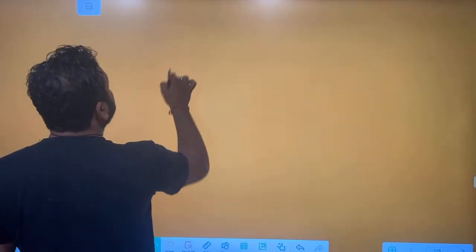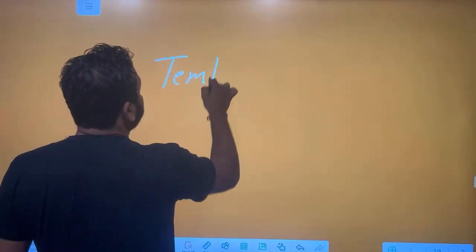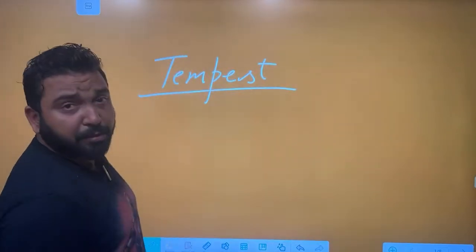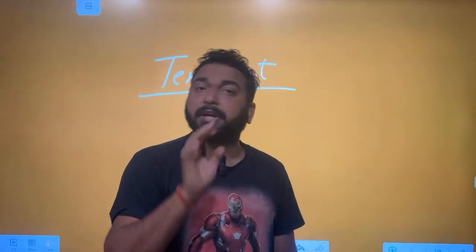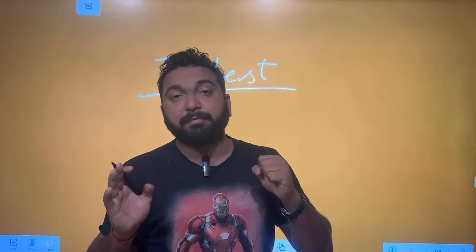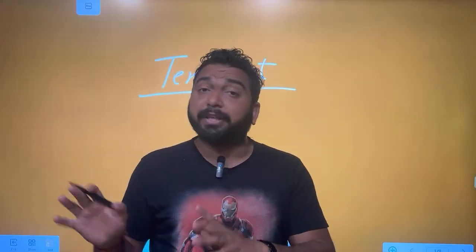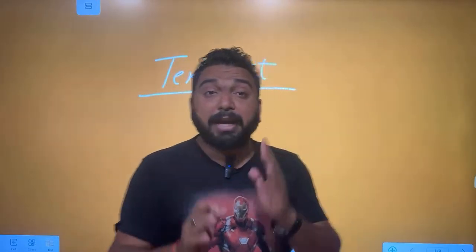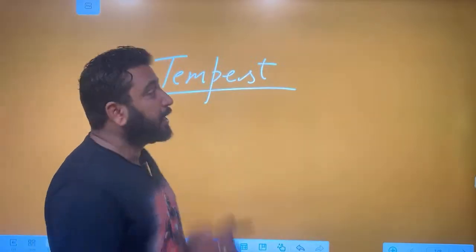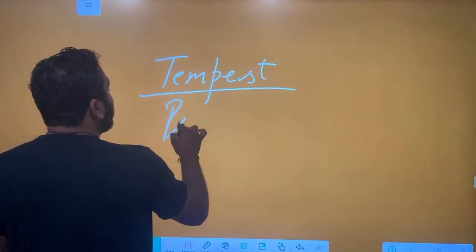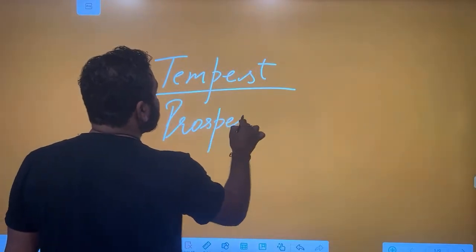But when you go for the post-colonial study of Tempest, the basic story is that a brother has cheated another brother and the brother has captured another brother's kingdom. Simple story. One brother cheated another brother, took his kingdom. Another brother left and went away. There he became a magician. He used his powers and takes revenge from his brother and later pardons him. But that's the basic story. That's the basic comedy.